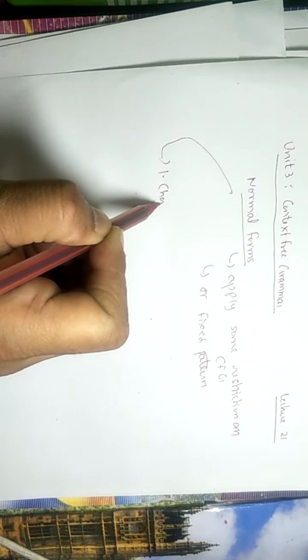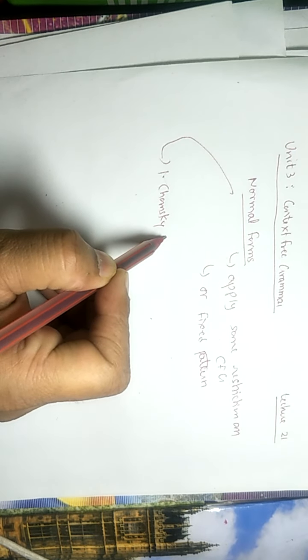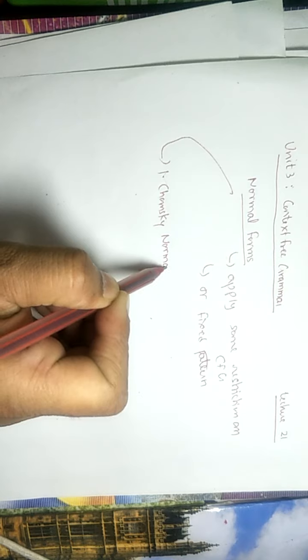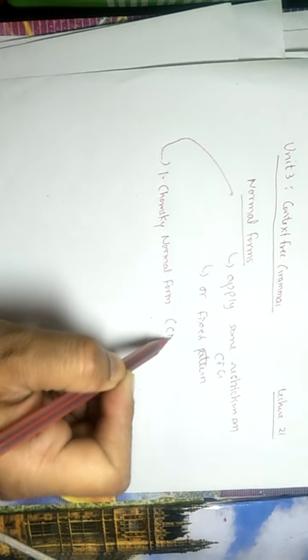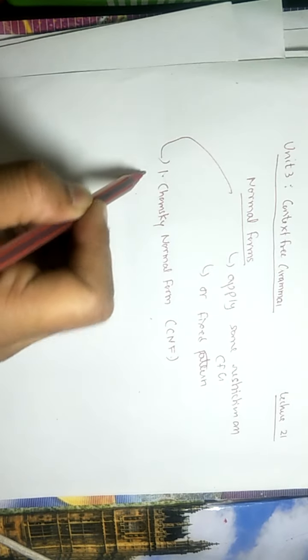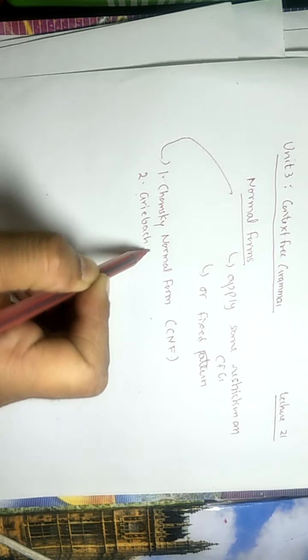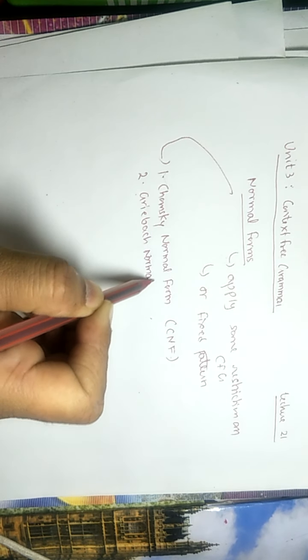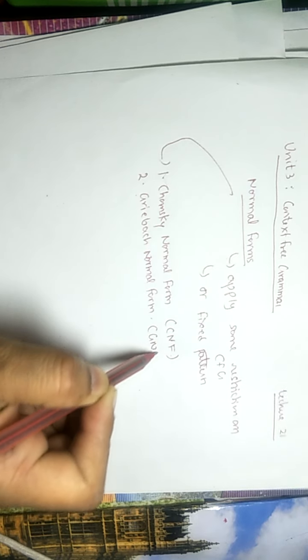First is Chomsky normal form, also known as CNF. The other one is Greibach normal form. It is also known as GNF.